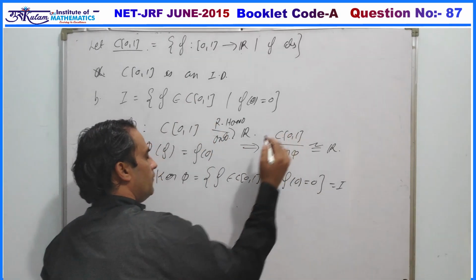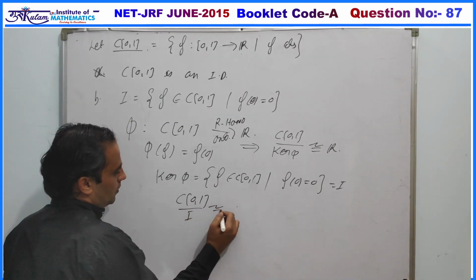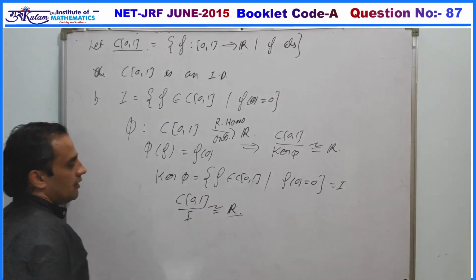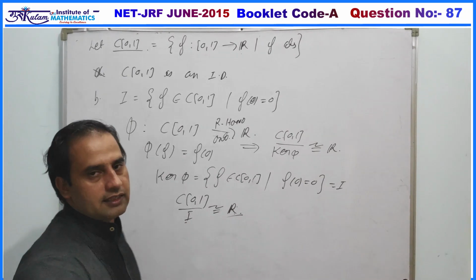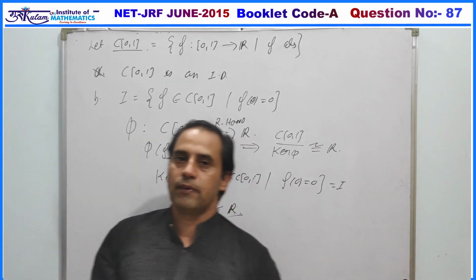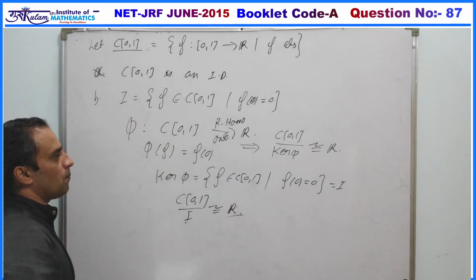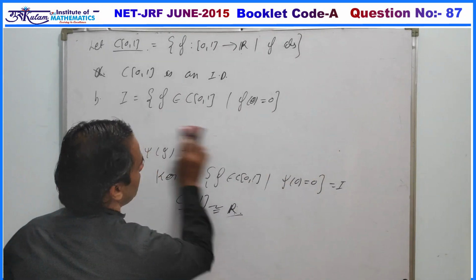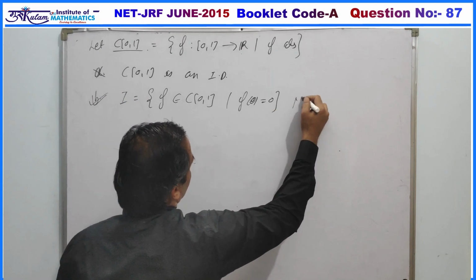So we have proved that C[0,1] by I must be isomorphic to the real line, and the real line is a field, hence I must be a maximal ideal. Since C[0,1] by I is a field, I must be a maximal ideal, and it is also a prime ideal. So your second option is definitely true. This ideal is a maximal ideal.